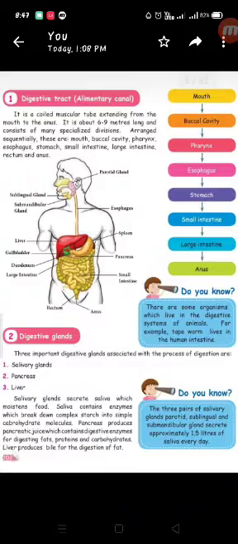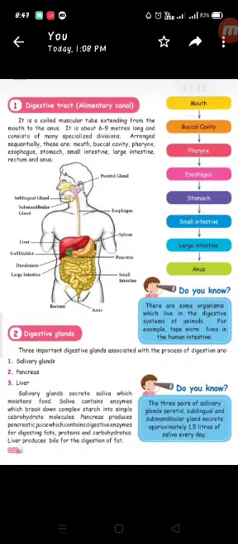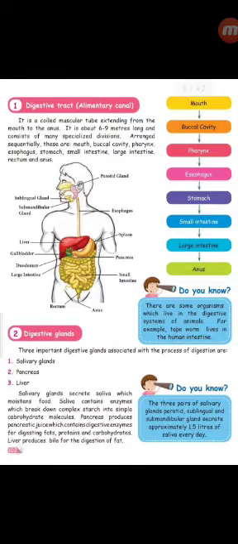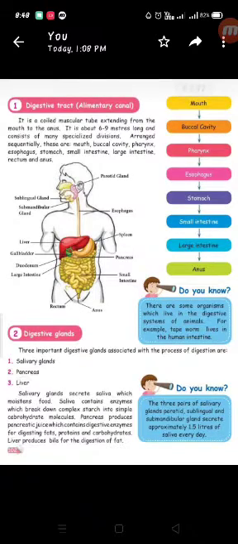Underline tapeworm in this box. Okay, tapeworm lives in the human intestine. Underline this line: tapeworm lives in the human intestine. I will ask the question, what lives in the human intestine? And you have to answer, tapeworm lives in the human intestine. Okay, and then underline the salivary glands, pancreas and liver.